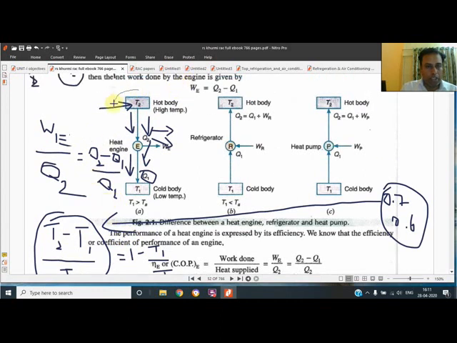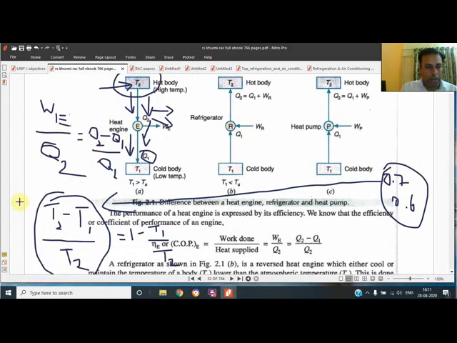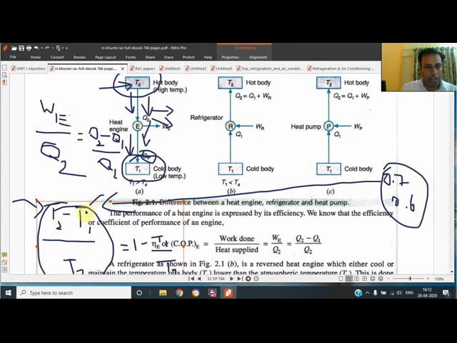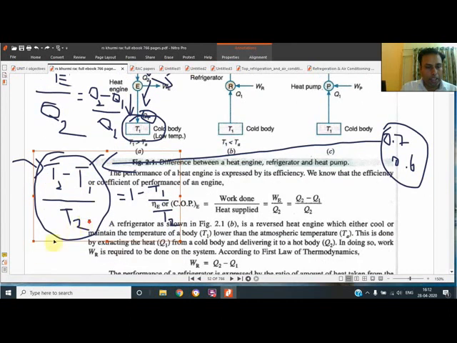Suppose the inside temperature of the engine is very high, it is 1000 degrees centigrade. It means for T2 you have to write 1000 plus 273. And the atmospheric temperature is low, suppose in the month of April the temperature is 35, then 35 plus 273 will be the atmospheric temperature T1 where the heat is to be rejected. In this way we can obtain the efficiency.